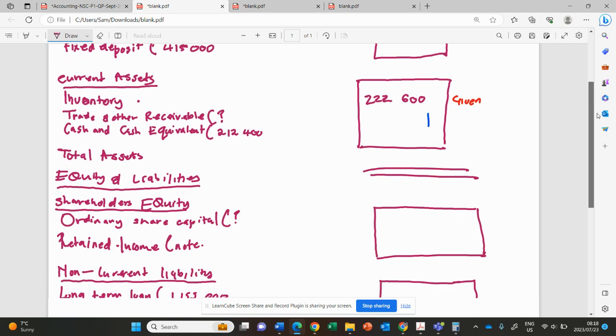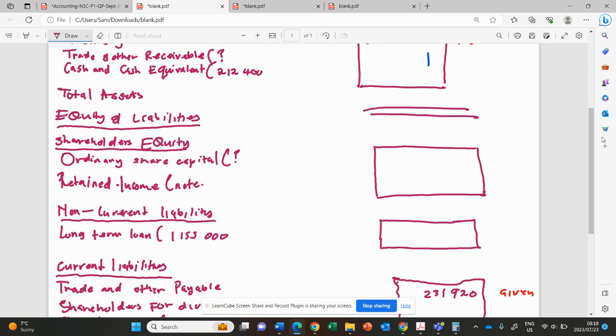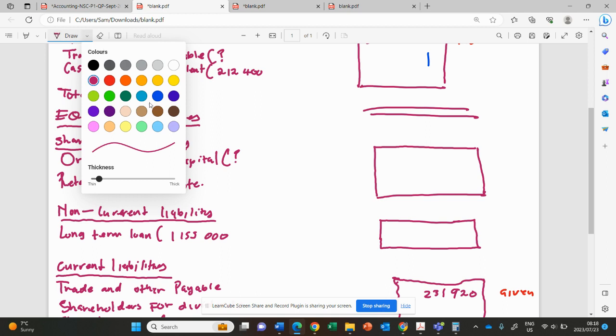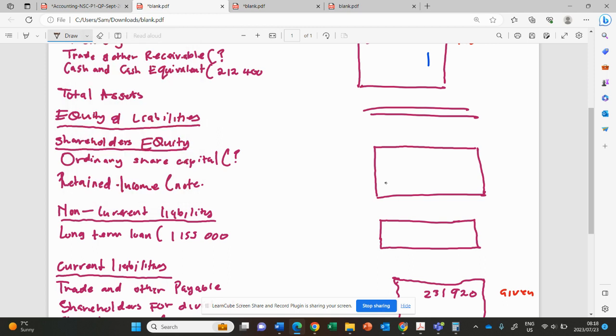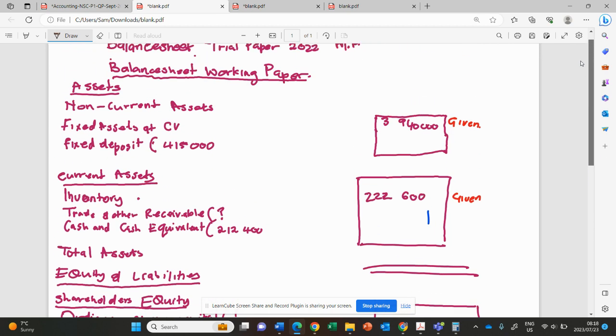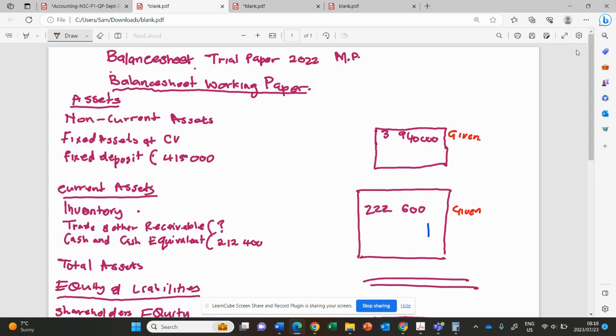This balance at the end will come here. Will come here. Then that will be 300,000. Proper. Let's come here on the balance sheet, question 27 marks.